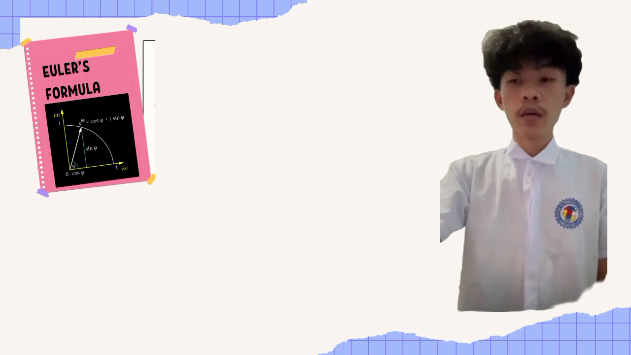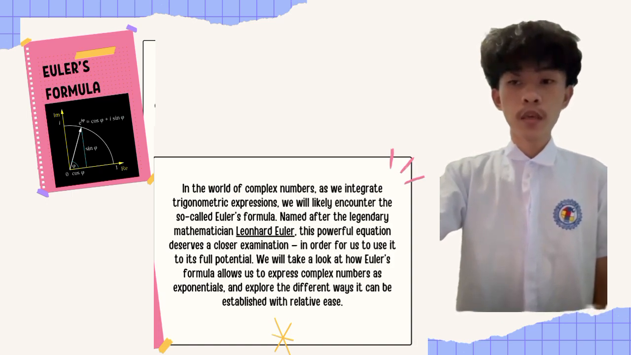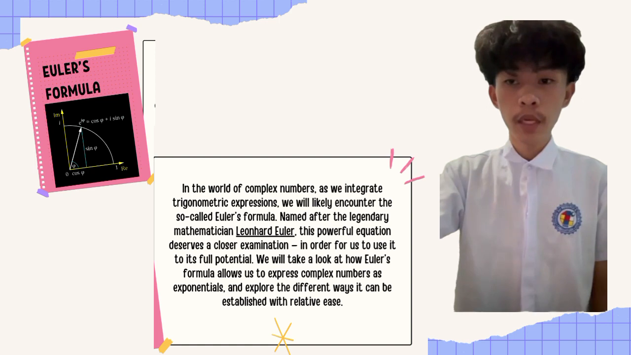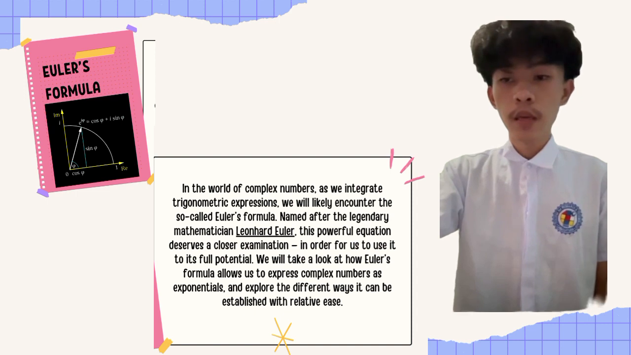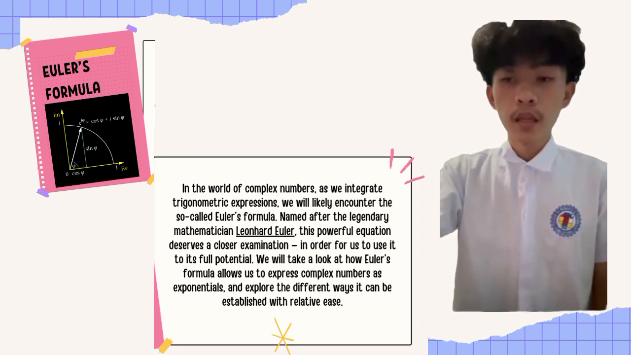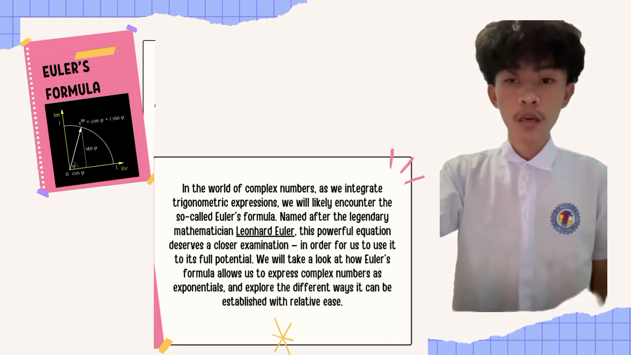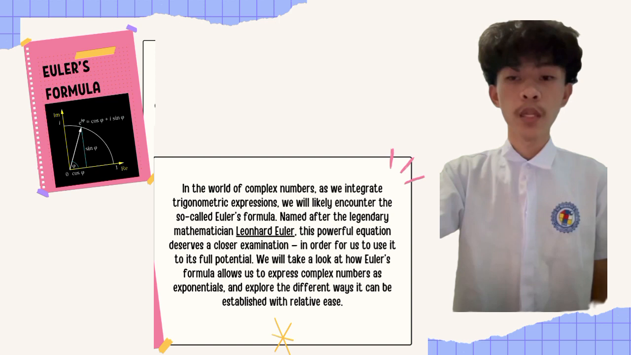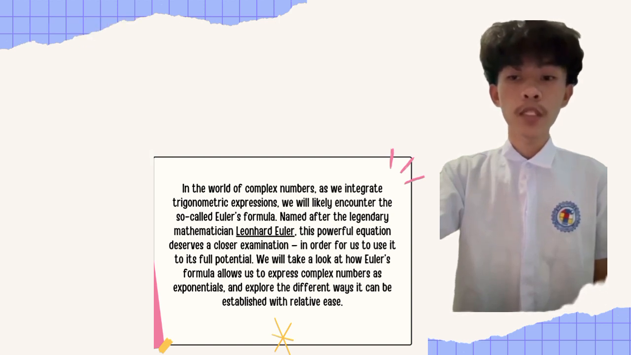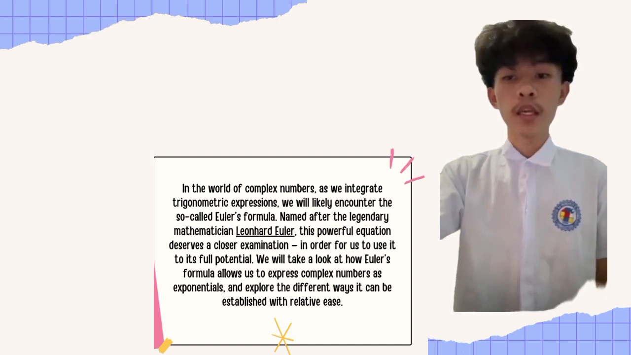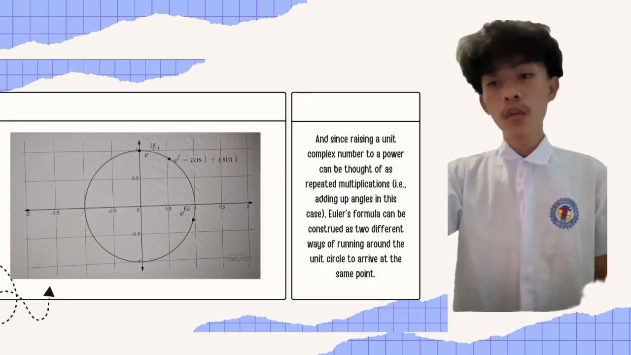Euler's formula. In the world of complex numbers, as we integrate trigonometric expressions, we will likely encounter the so-called Euler's formula, named after the legendary mathematician Leonhard Euler. This powerful equation deserves a closer examination. In order for us to use it to its full potential, we will take a look at how Euler's formula allows us to express complex numbers as exponentials and explore the different ways it can be established with relative ease.